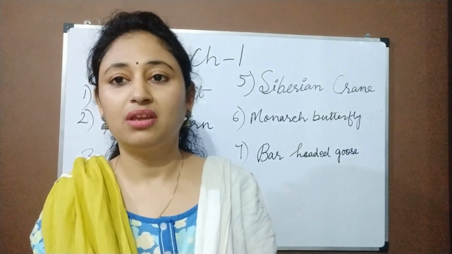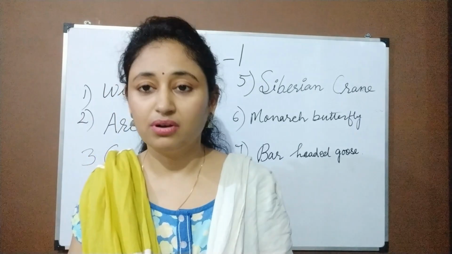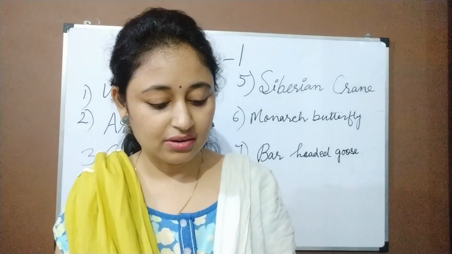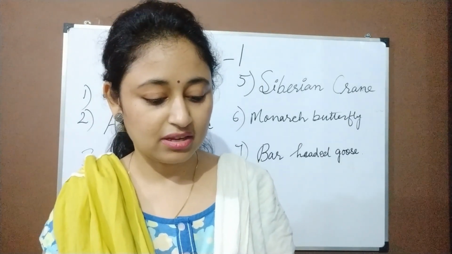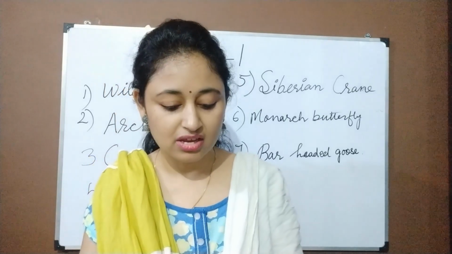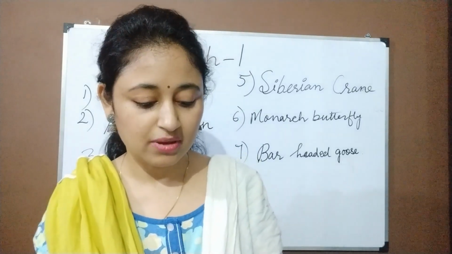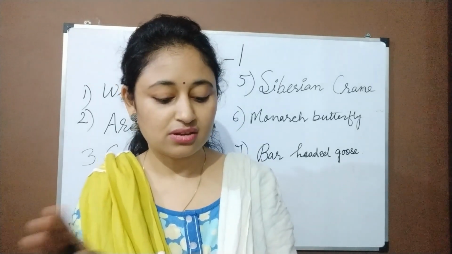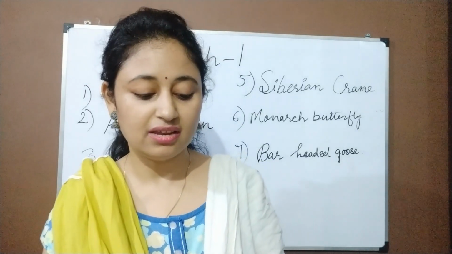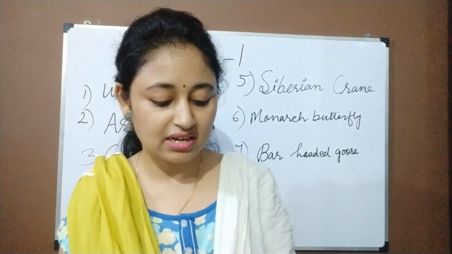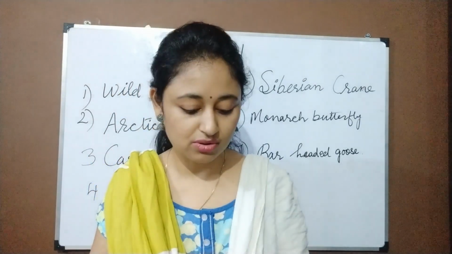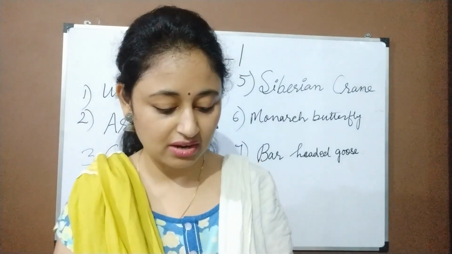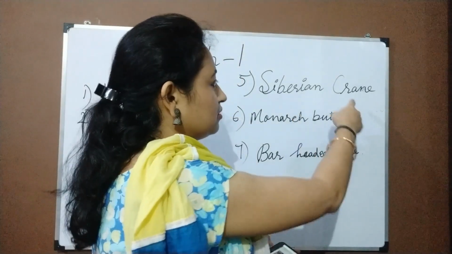So we might not be able to see them in the world. They are mainly natives of the Arctic tundra of western and eastern Russia. The eastern population migrates during winter to China, and the western population to Iran, and till recently to India and Nepal. So we can also see the Siberian crane. The answer here is Siberian crane.